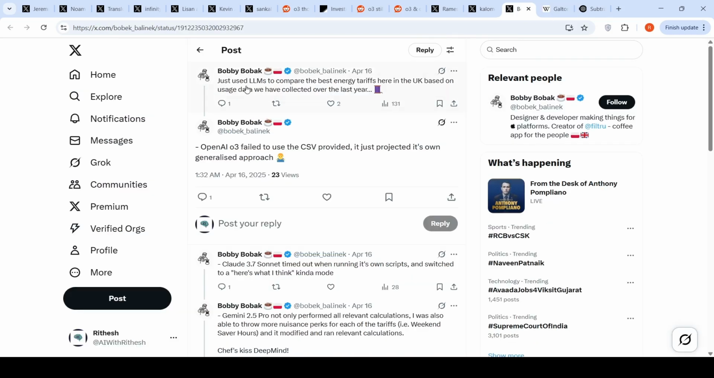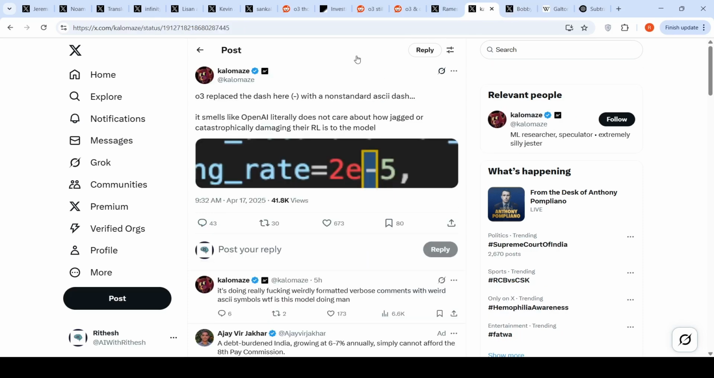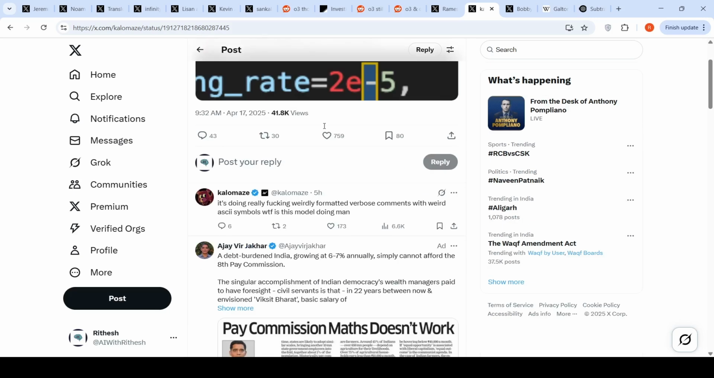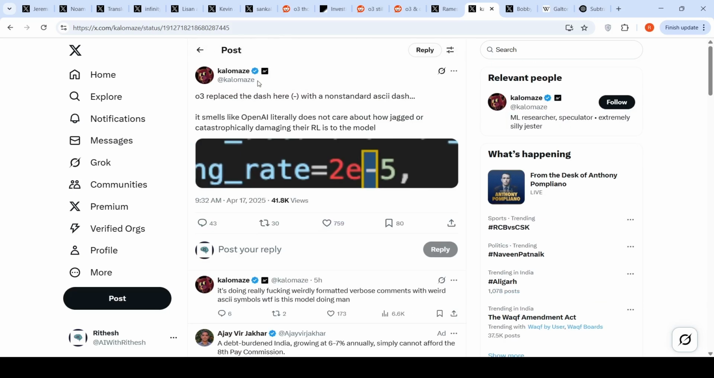Another person here says that I just use LLMs to compare the best energy tariffs here in the UK based on usage data we have collected over last year. OpenAI O3 failed to use the CSV provided. It just projected its own generalized approach. Okay. So there are a lot of such failures. Another person here says in code generation, it replaced the dash with the non-standardized ASCII dash, which results in coding errors. Okay. So a lot of such cases are there.